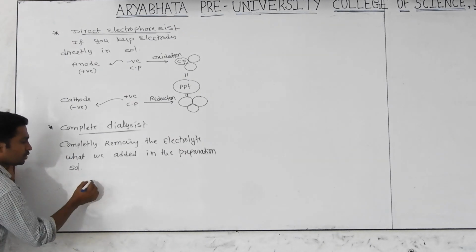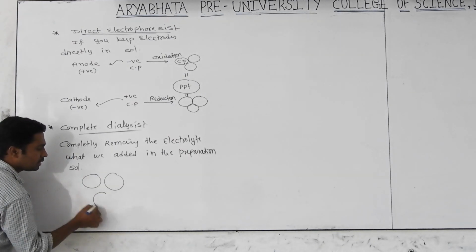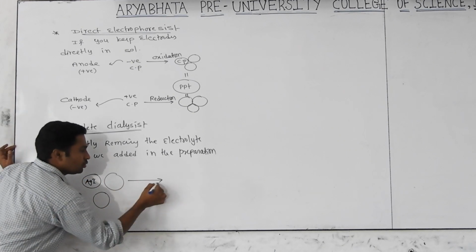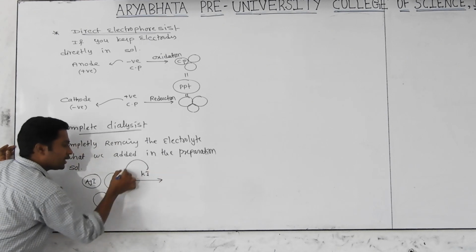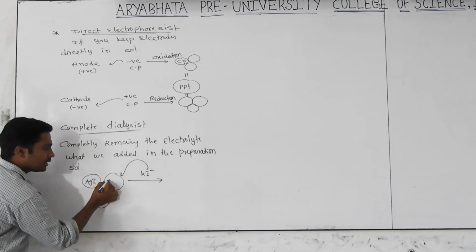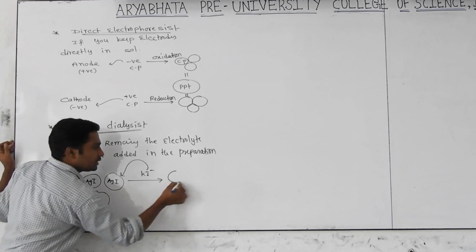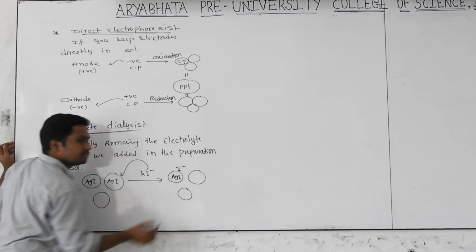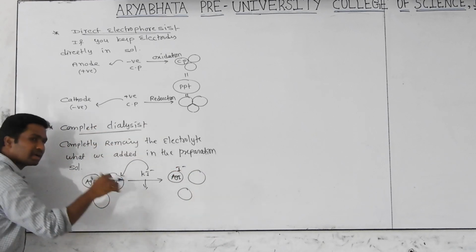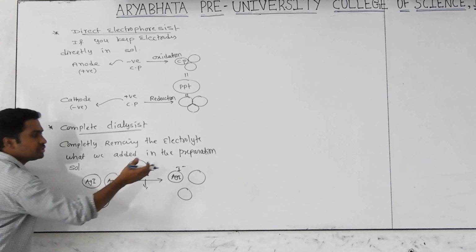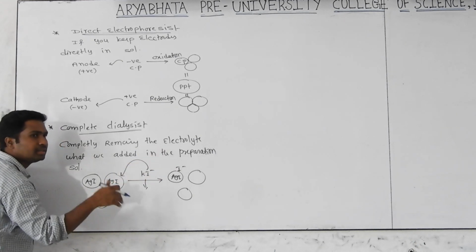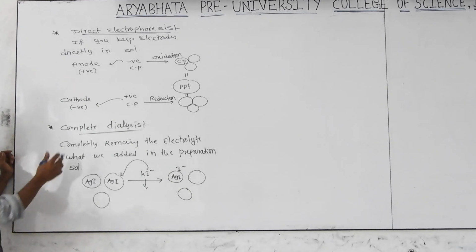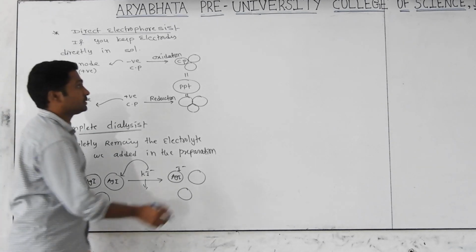See, for example, you have a sol particle, AgI. Now you added KI. You know very well the iodide particle is undergoing adsorption here. Then every colloidal particle becomes a negatively charged particle. Now the added electrolyte is completely removed. Then there is no charge on the colloidal particles. They undergo aggregation, which means becoming a precipitate. That is also called complete dialysis.